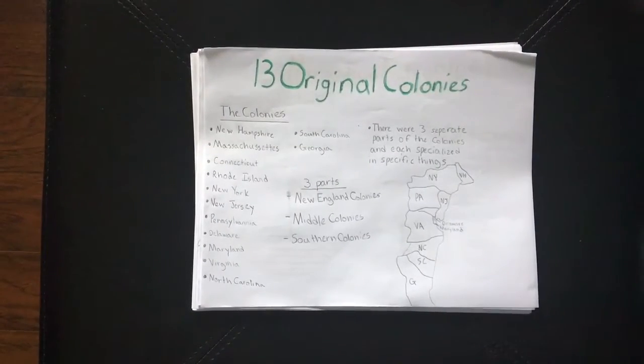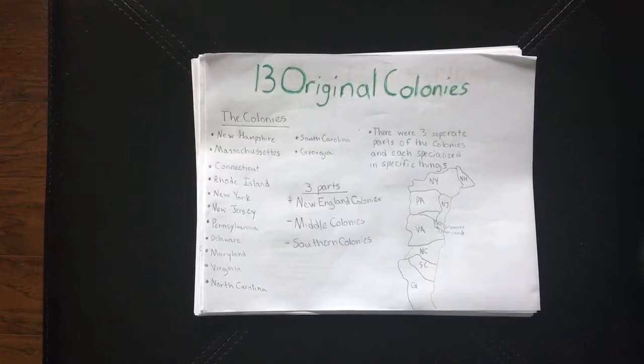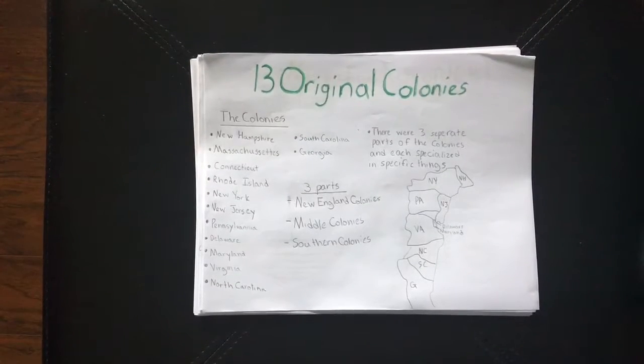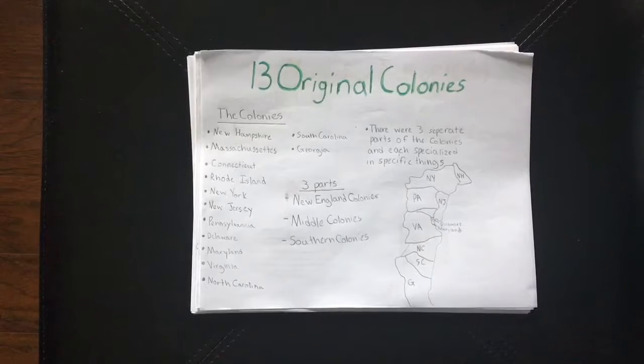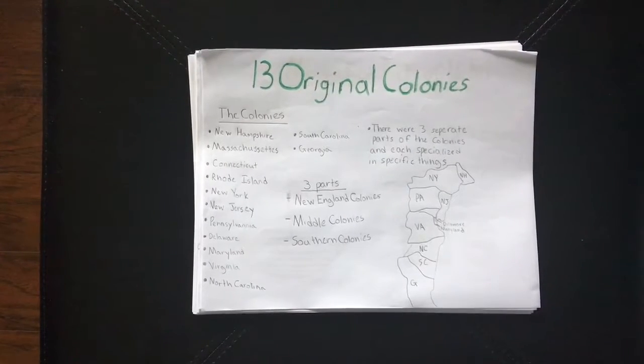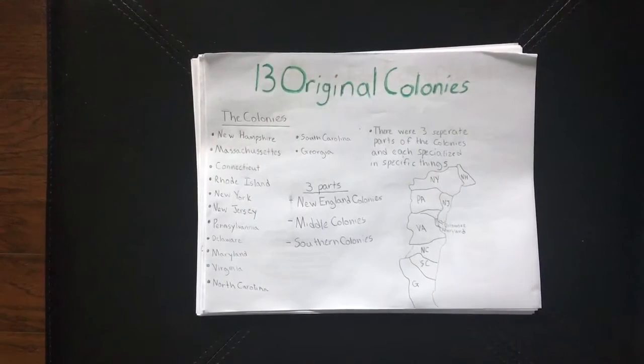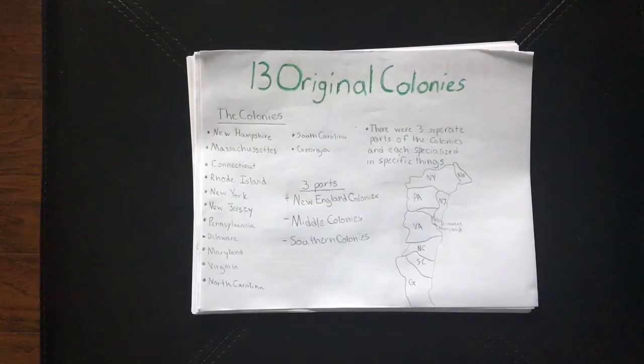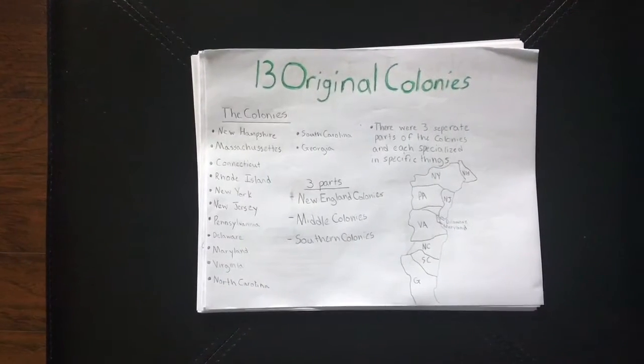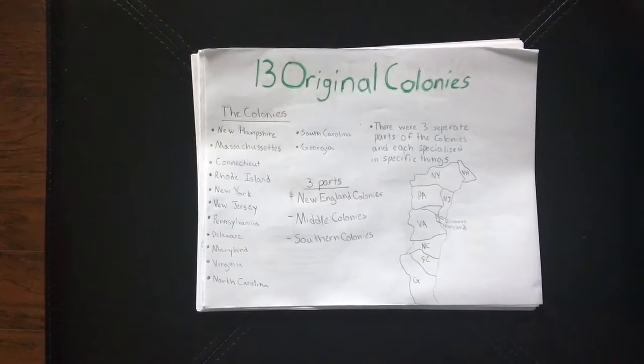13 original colonies. The 13 original colonies were New Hampshire, Massachusetts, Connecticut, Rhode Island, New York, New Jersey, Pennsylvania, Delaware, Maryland, Virginia, North Carolina, South Carolina, and Georgia. There were 3 parts: the New England colonies, Middle colonies, and Southern colonies.